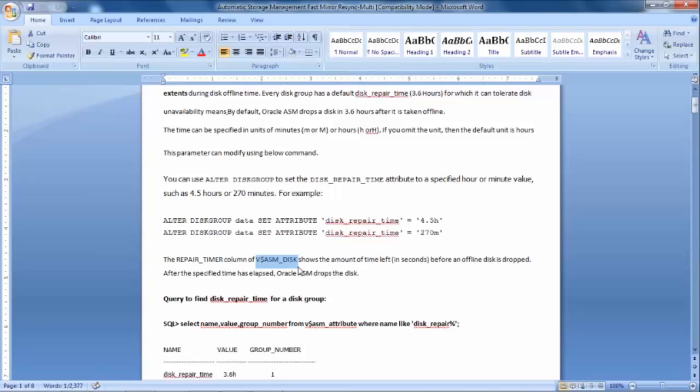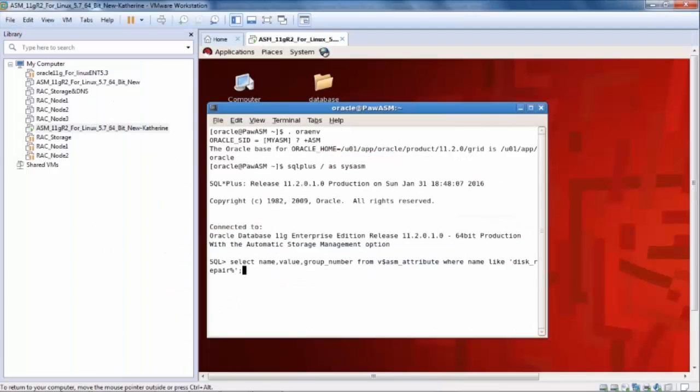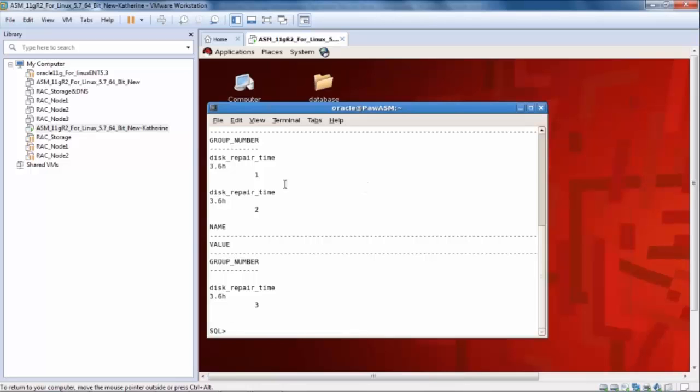You can query the repair time for a disk group in this way. If I fire this command, there are 3 disk groups, right? And the disk repair time is shown here, right? The default time is 3.6 hours. You can even change the time as well by